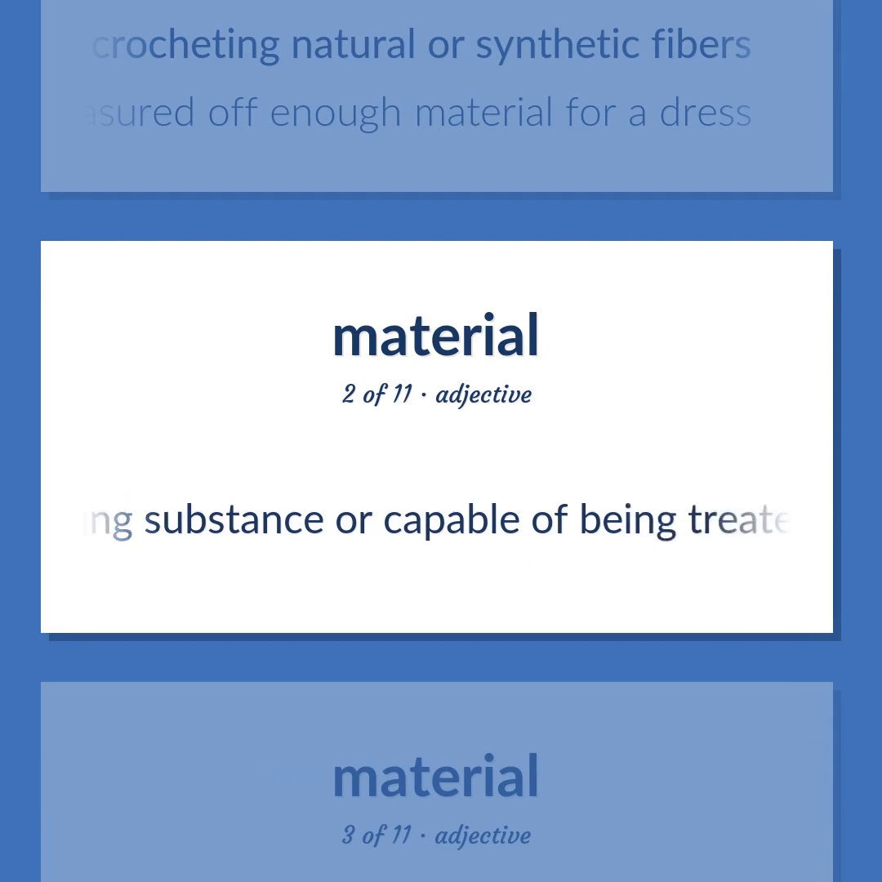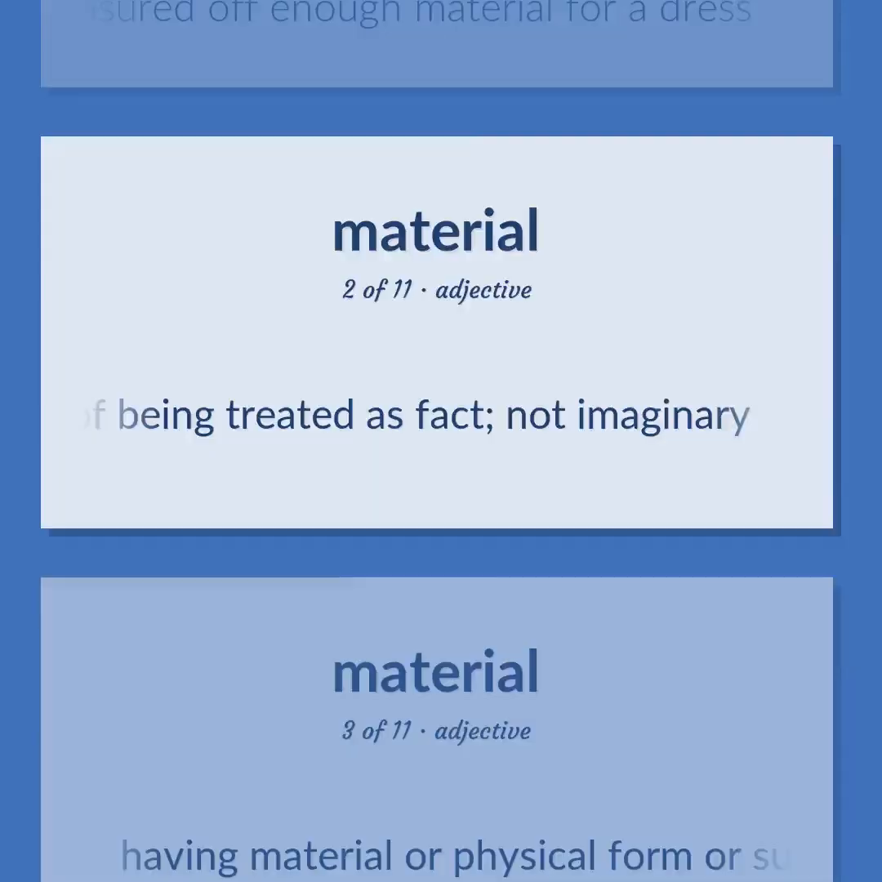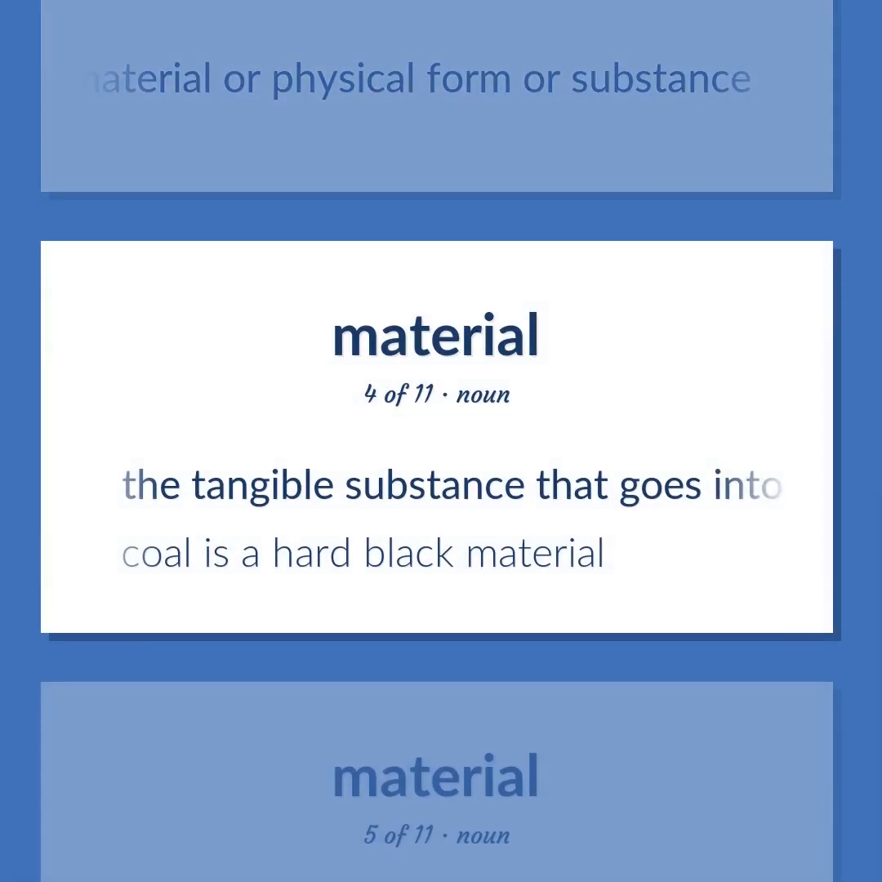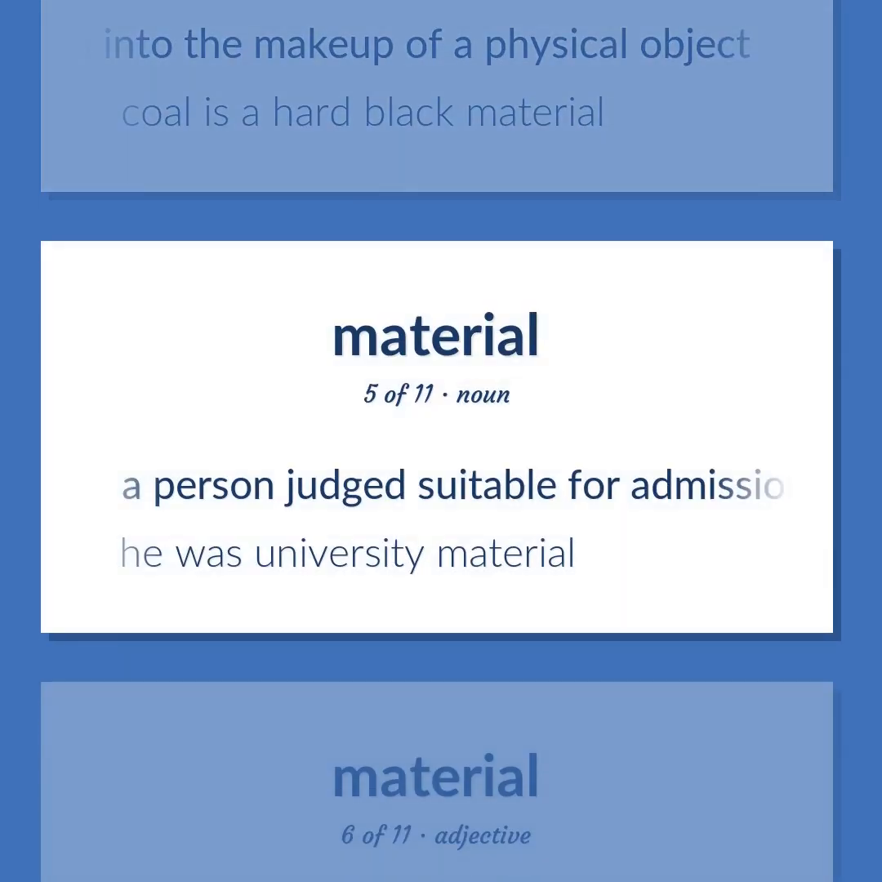Material: having substance or capable of being treated as fact, not imaginary. Having material or physical form or substance. The tangible substance that goes into the makeup of a physical object. Coal is a hard black material. A person judged suitable for admission or employment. He was university material.